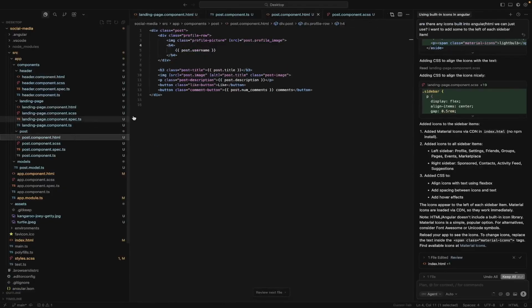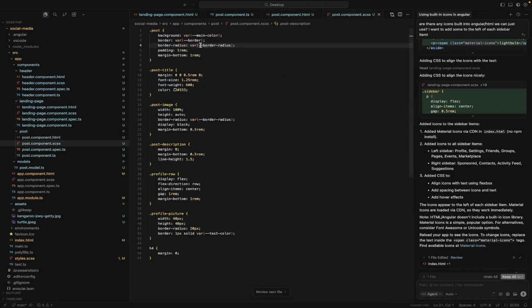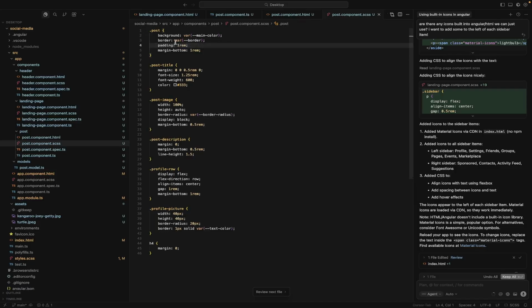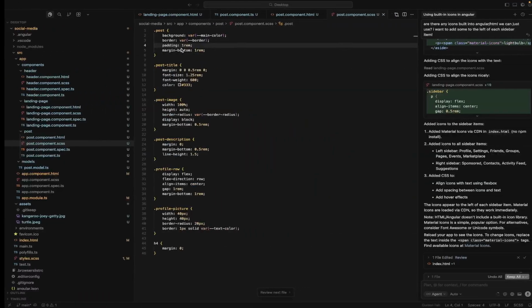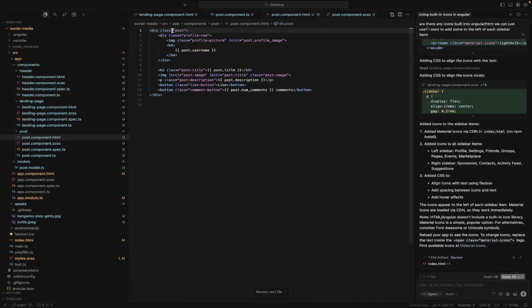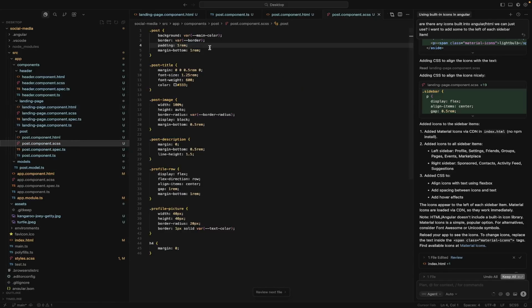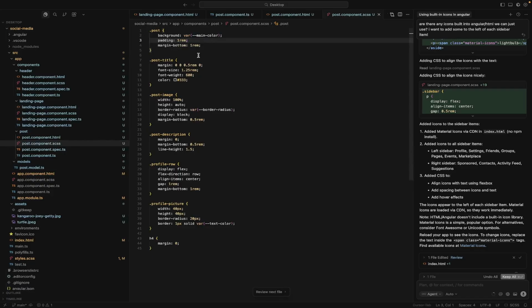How about post? Let's get rid of it first so you can trust me that what we're doing works. And they also all share a border in common, right? So let's do that. So it's pointing. Call it base. And we'll get rid of border as well. And we can get rid of main color too.